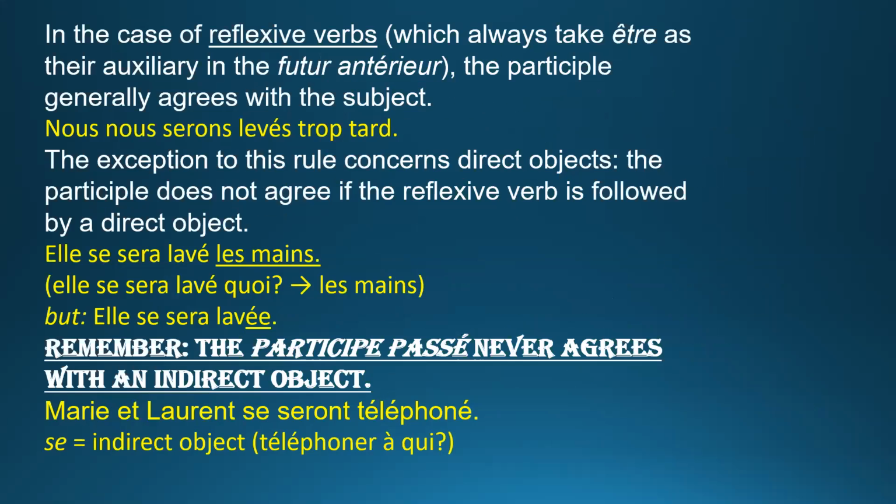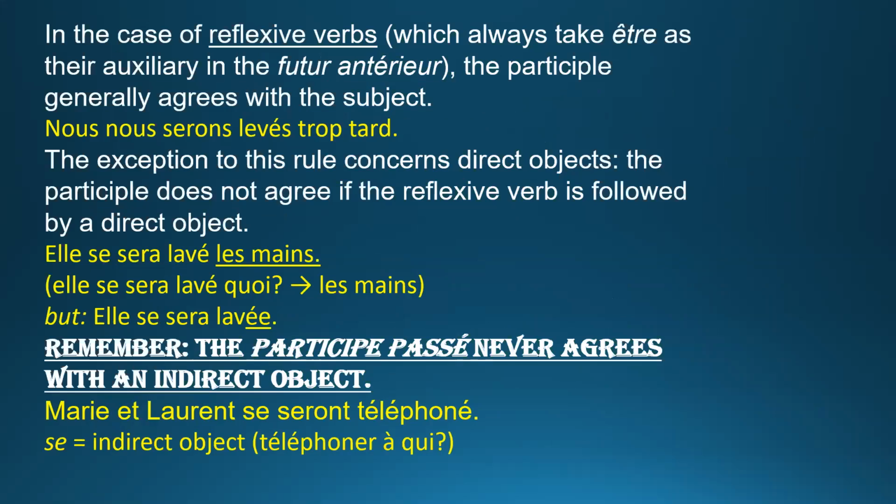In the case of reflexive verbs, which always take être as their auxiliary in future anterior, the past participle generally agrees with the subject.